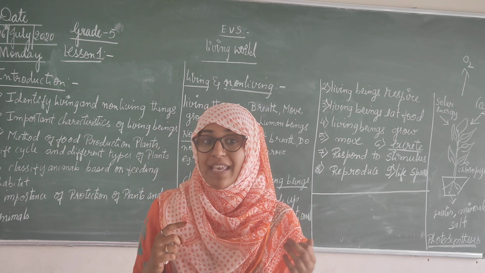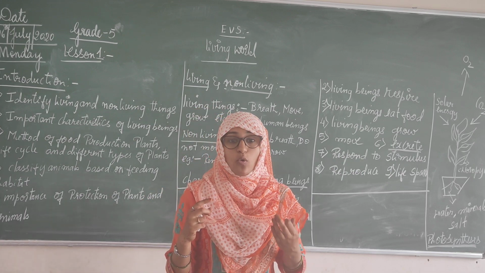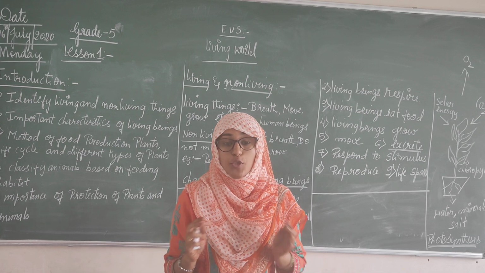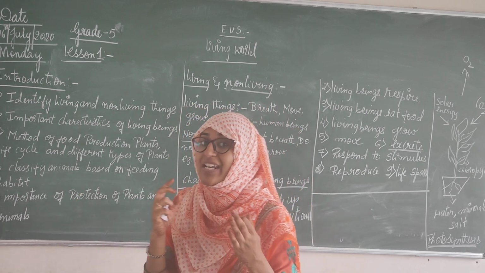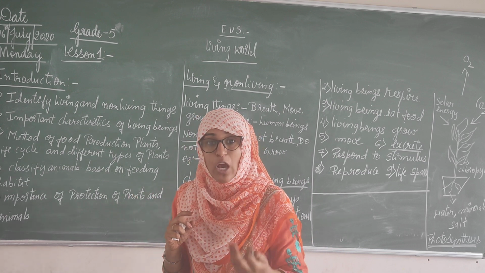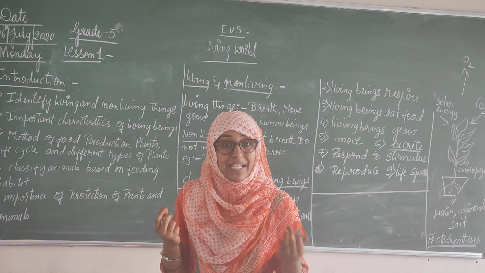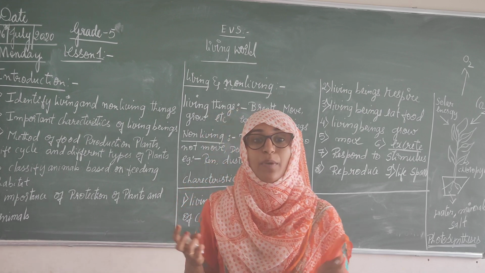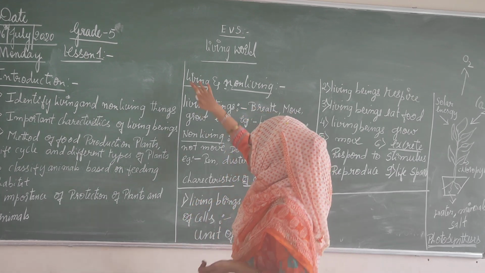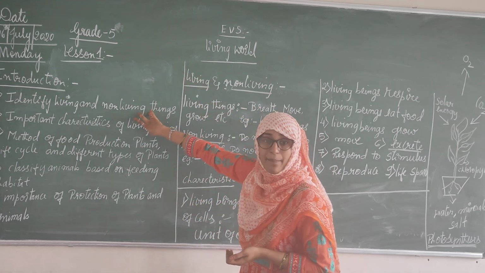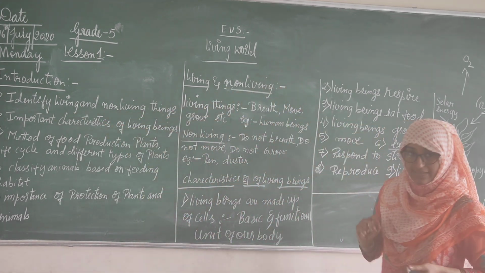If we say protect water, water is the basic unit. Without water, there will be no life. Like this we have to protect our animals also. Without animals, nowadays the lion is declining, right? We are protecting the lion. Why are we protecting it? Because everything is dependent on each other. Understood? So let's go with the introduction one by one, that is living things and non-living things.